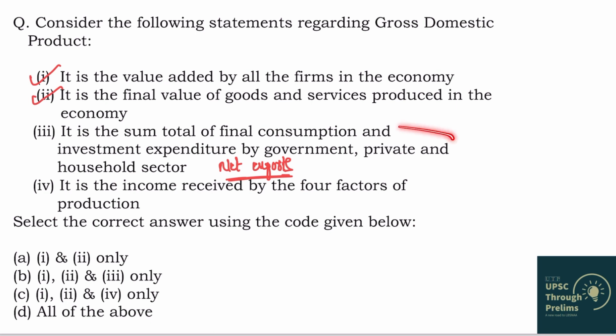Hence, this is not a full definition of GDP by expenditure method. Hence, option 3 is wrong. Fourth option: it is the income received by 4 factors of production. Now, if you calculate GDP by income method, then obviously GDP is the same as income or the factor payment received by the 4 factors of production. Hence, option 4 is also correct. So the correct answer is C, which is 1, 2 and 4.